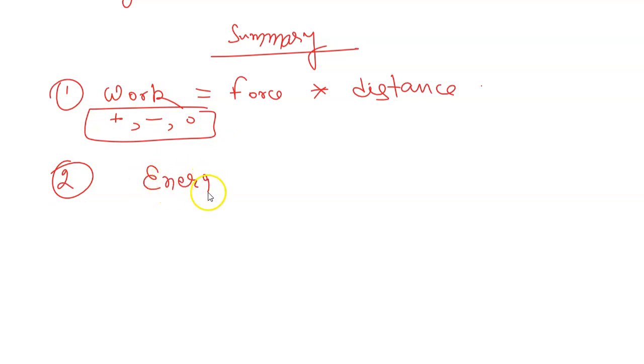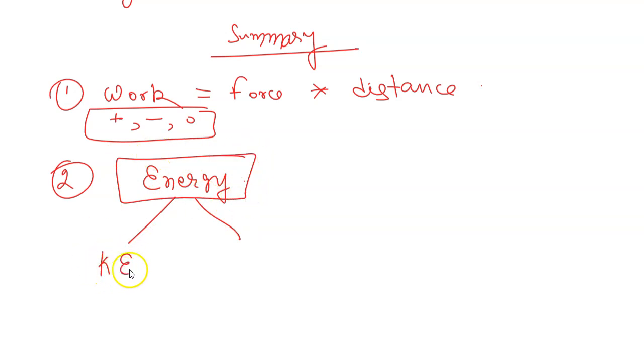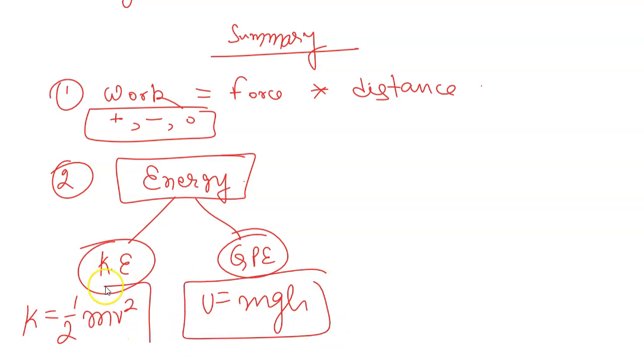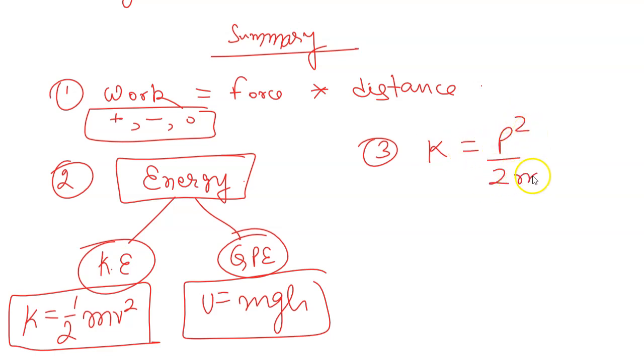Next, we talked about energy. We saw different types of energy considering the motion of an object. One was kinetic energy, another was gravitational potential energy. Kinetic energy was dependent on the speed of an object and given by half mv square. Potential energy was dependent on the height of the object and given by mgh. There was also a relationship between momentum and kinetic energy, which was p square by 2m.